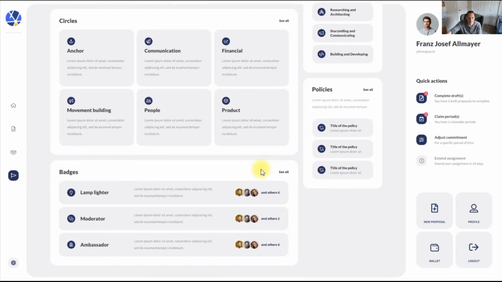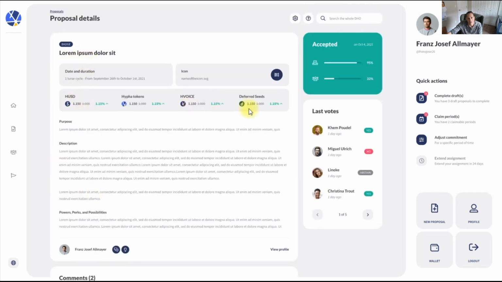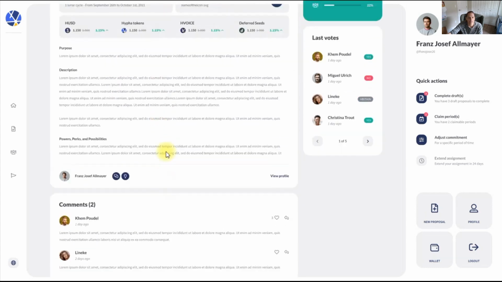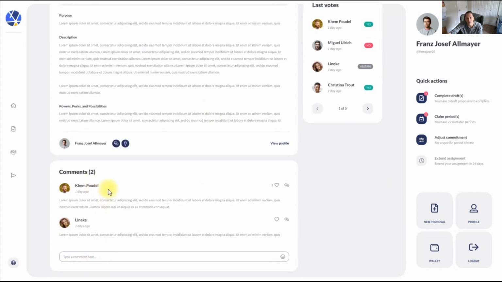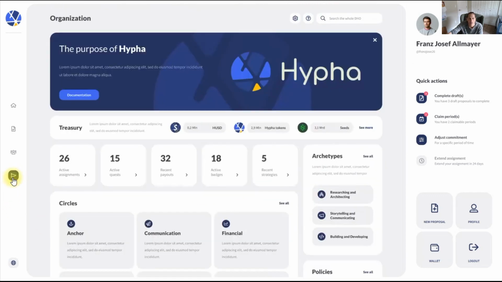So let's come back here. Then you can come down here and you see badges. You can click on the badge and see what the badge does, if it has any different multipliers. In this case, it's saying people holding this badge are going to get 15% more pay, 15% more utility tokens, and 15% more voice, along with 15% more seeds. So in either case, they're getting 15% more pay if they're holding on to this badge. You can also see when the badge was voted in, and the conversation about that badge when it was getting set up. You can participate in that conversation, etc.